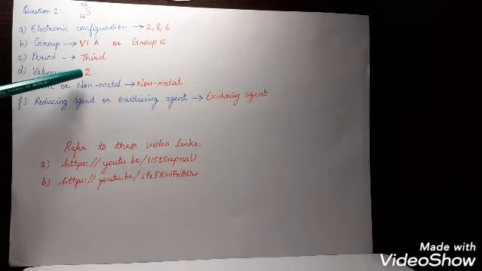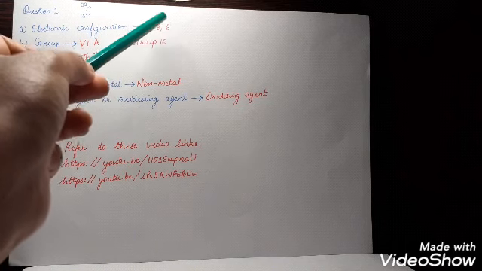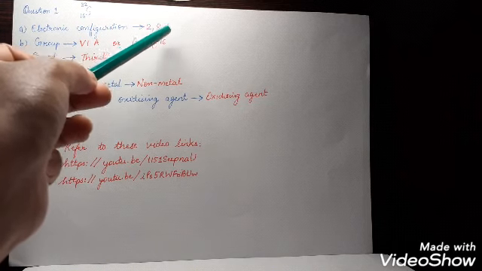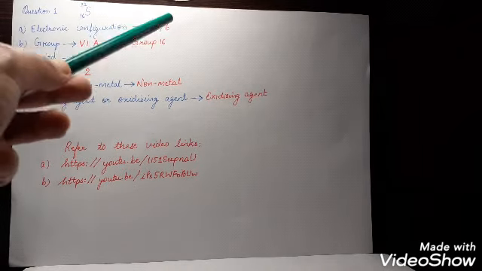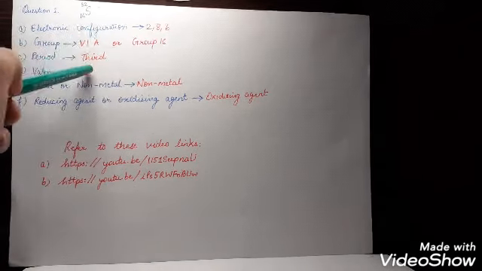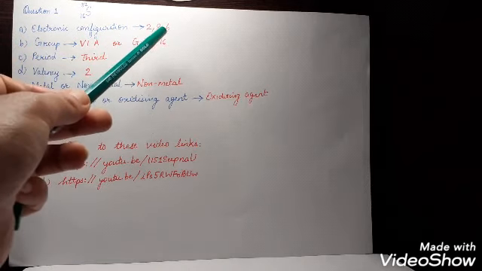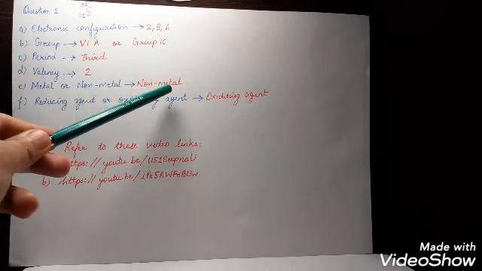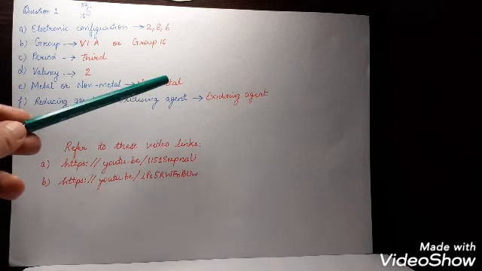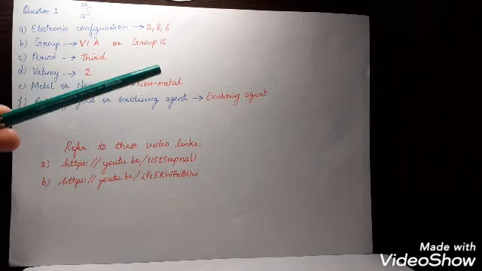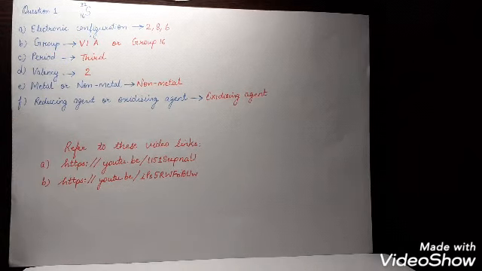Valency: it will be 2 valency because there are 6 electrons in the outermost shell and 6 can't be the valency. It will be 8 minus 6, 2 valency. Metal or non-metal? As we know, it will try to accept 2 electrons and complete its noble gas configuration and become 2, 8, 8. So it is a non-metal. Reducing agent or oxidizing agent? Oxidizing agent, because it is going to accept the electrons and itself get reduced. So it is the oxidizing agent.